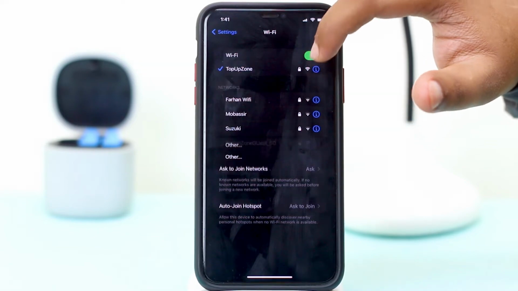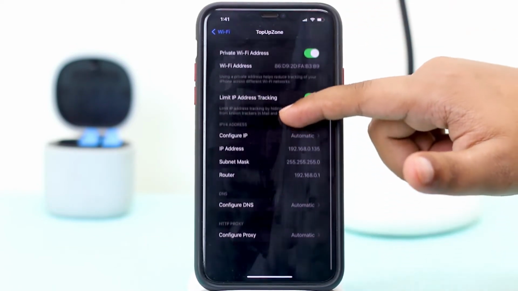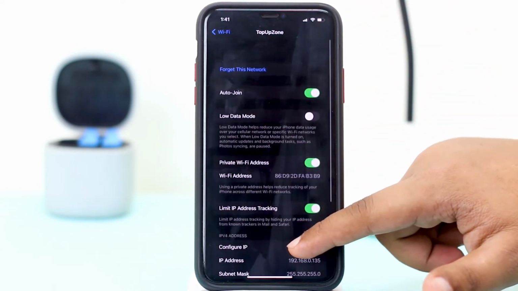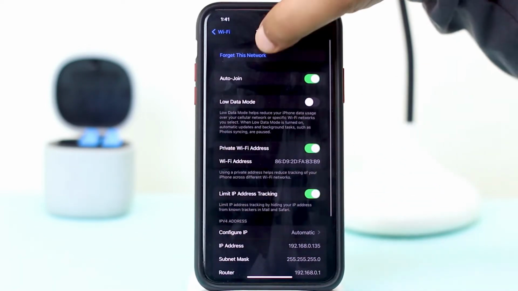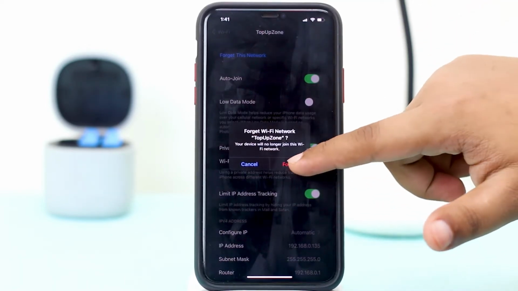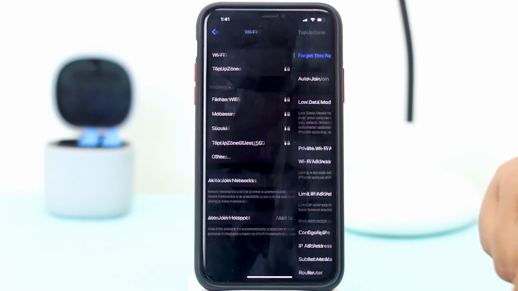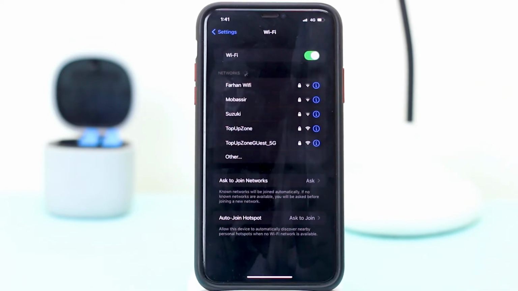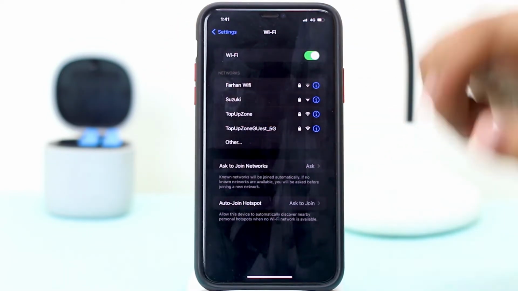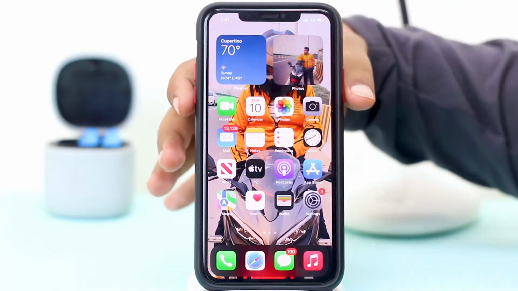Then go to the i button again, tap on Forget This Network, and just forget it. And here you have to restart your iPhone.